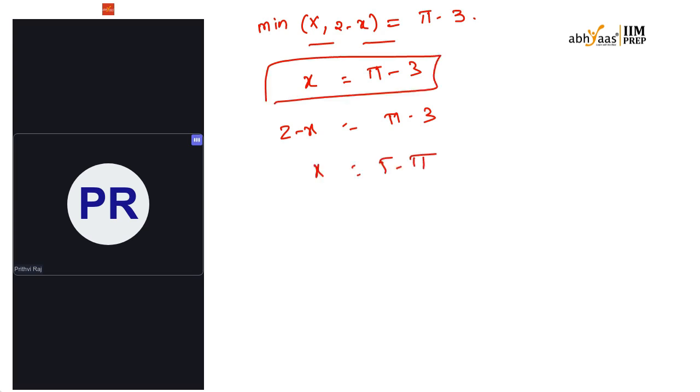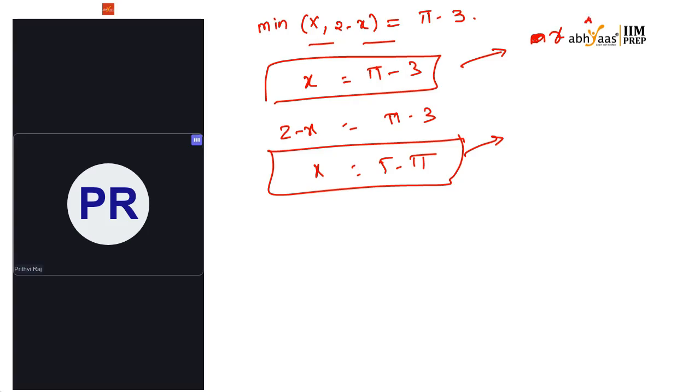Now I have to check using the other two functions, x minus 4 and 2x minus 8. If I get values lesser than pi minus 3, then truly this one is the maximum.